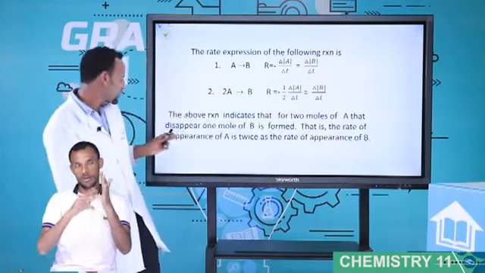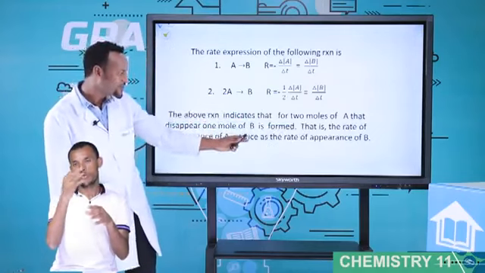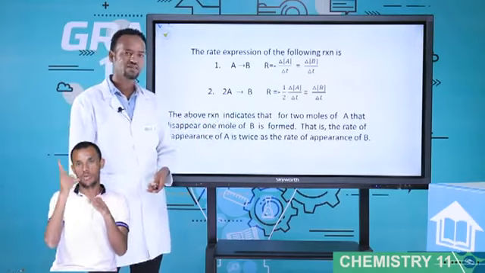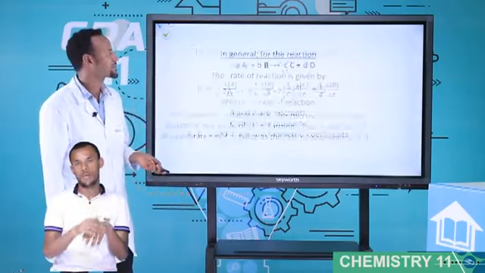That is, the rate of disappearance of A is twice the rate of appearance of B.